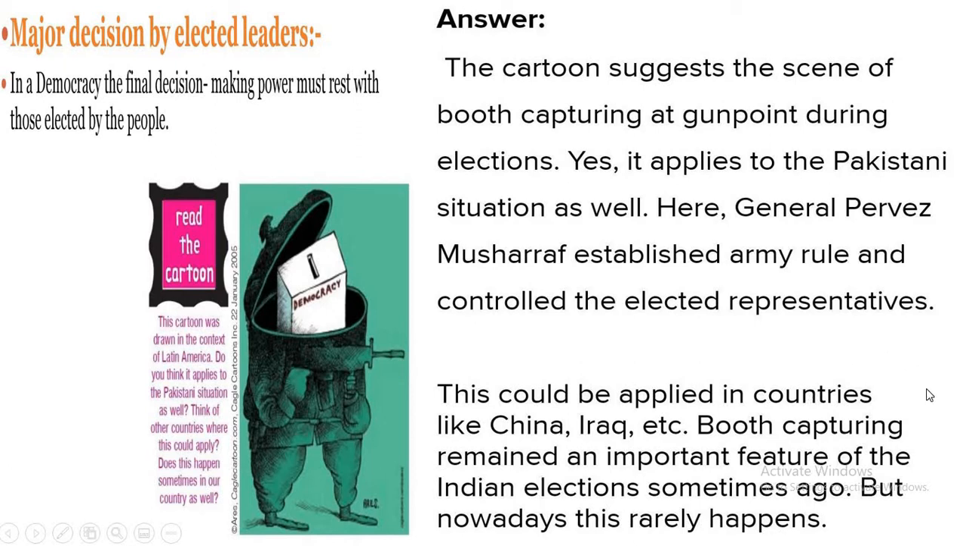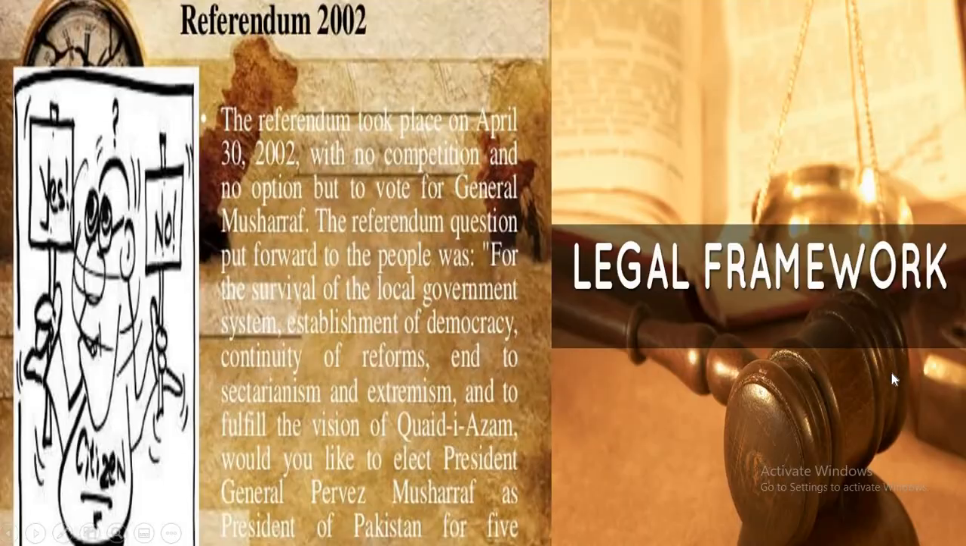So this is the case of some countries and how democracy rules. Here we can see a referendum in 2002. The referendum took place on April 30, 2002, with no competition and no option but to vote for General Musharraf. So there is no competition and there is no option. Whatever rules he made, they have to accept.